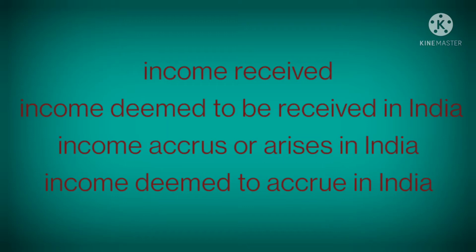Next is income deemed to accrue or arise in India. There are some incomes which will be considered as deemed to accrue or arise in India, like a dividend paid by an Indian company outside India. Then income by way of interest payable by the government. Next is income by way of royalty payable by the government.